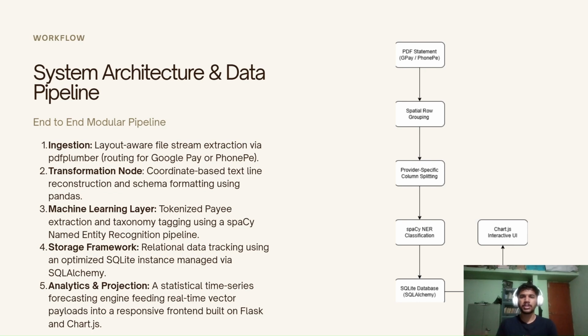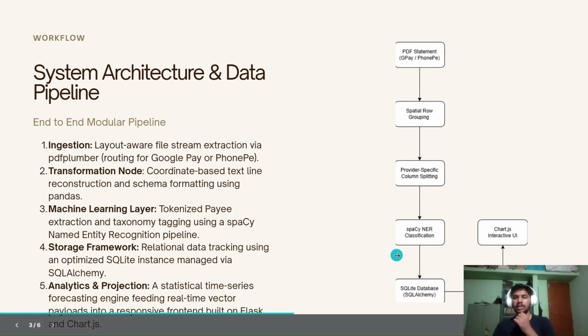Then there are persons, like actual people or friends, when we send money to them. Then there are merchants. This is where we faced an issue, which we'll discuss later. Then this classified data is stored in a SQL database as temporary data.